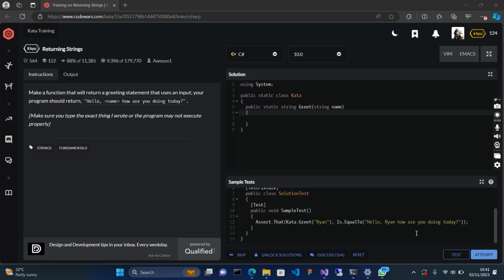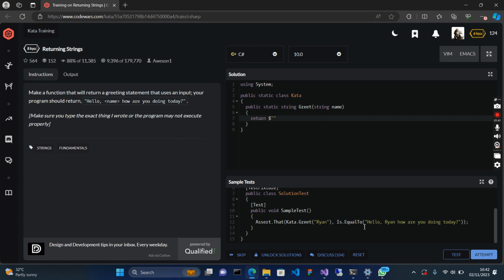I will not be solving this in Visual Studio. I'll just solve it directly here because it's just one line. What we are going to do is use string literals. We are just going to return this straight.